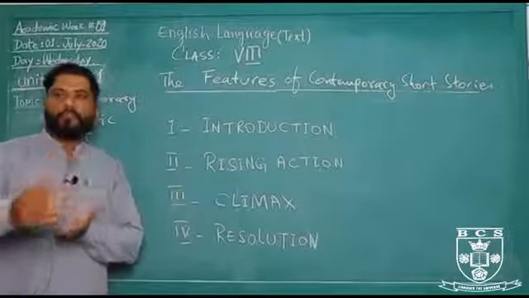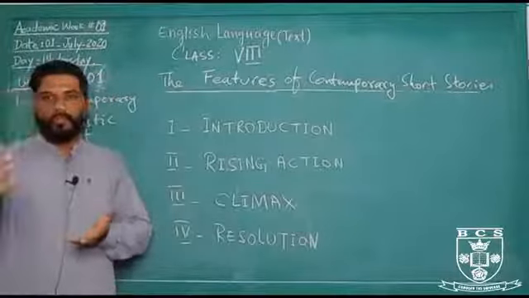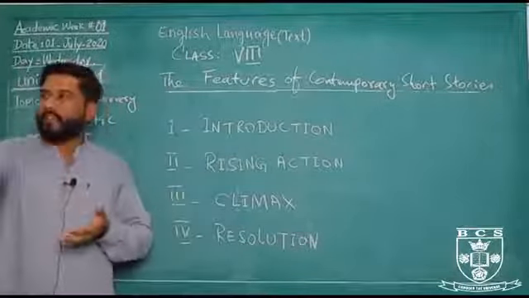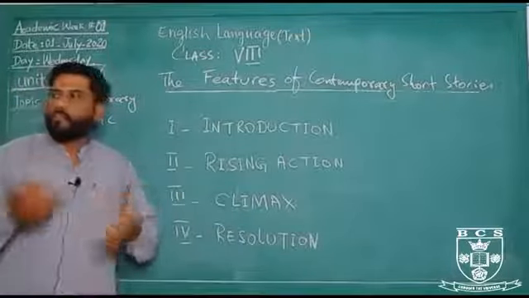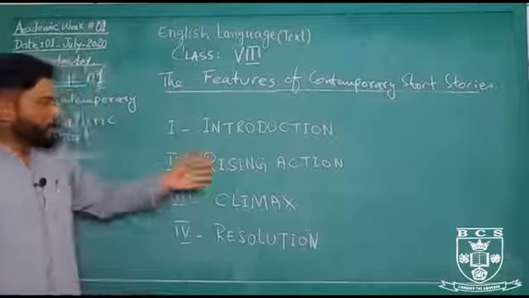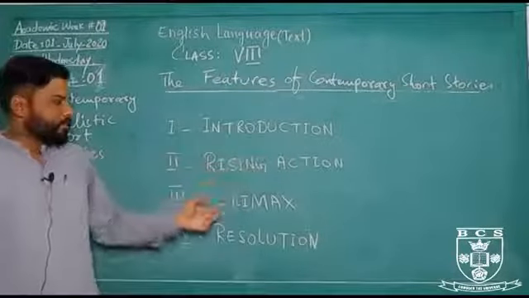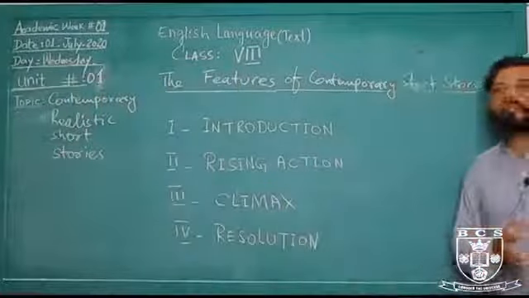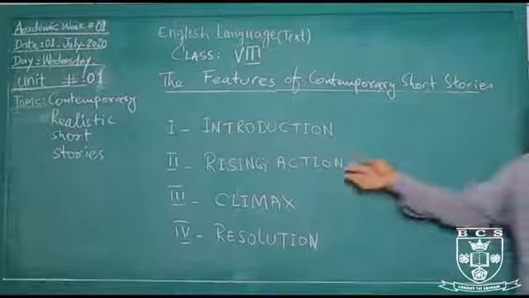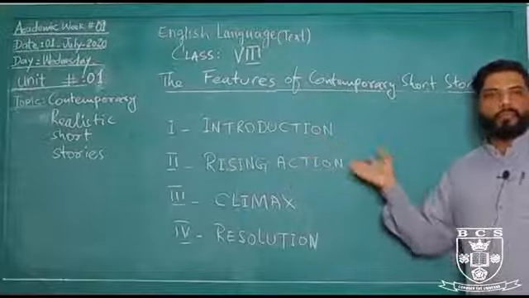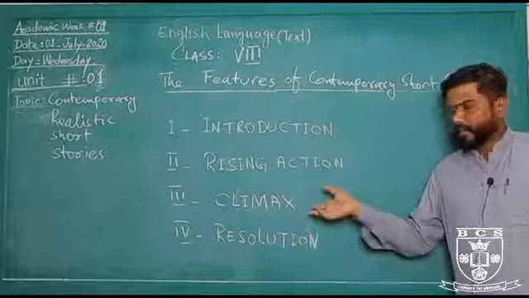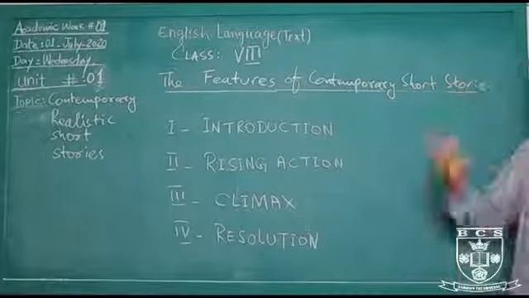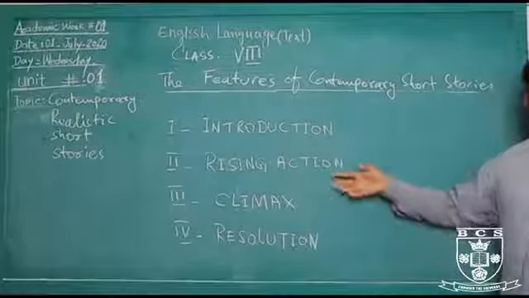One after one, if you are putting complex situations in the story, and then you go for the solution in the end, it comes with interest for the reader. After rising action, climax. Climax is very important, because climax is the turning point of the story. When a complex situation took place in a story, a reader always thinks, then what happened next? So he goes for the climax.